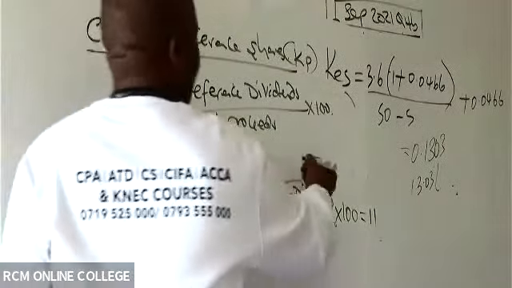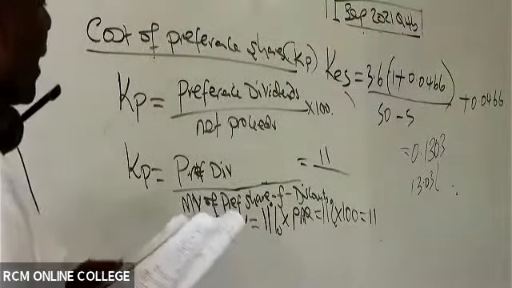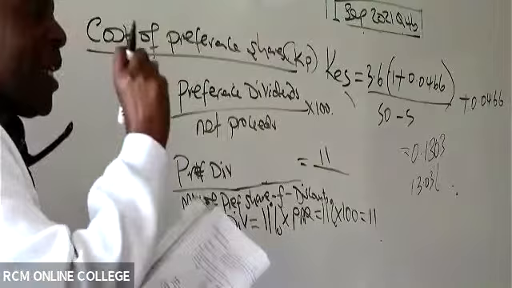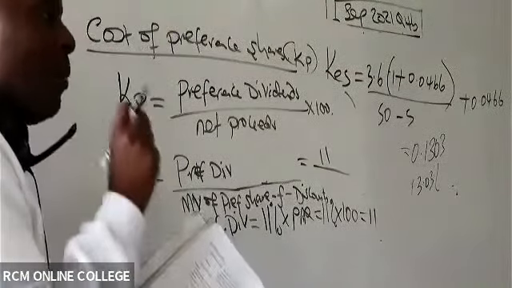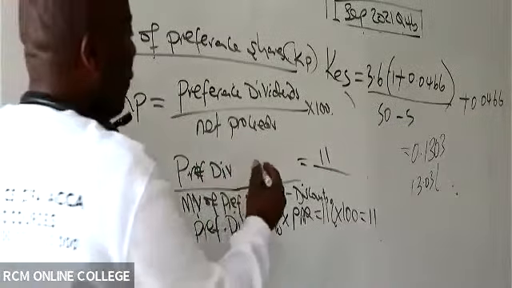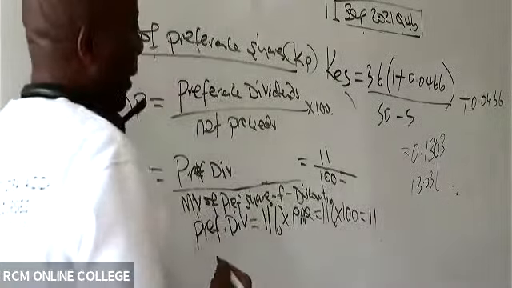And then I can now come here. I say this will be 11 divided by market value of preference shares. They have just told me up there that each preference share will be selling at par. So then we're going to realize how much here ourselves? 100.